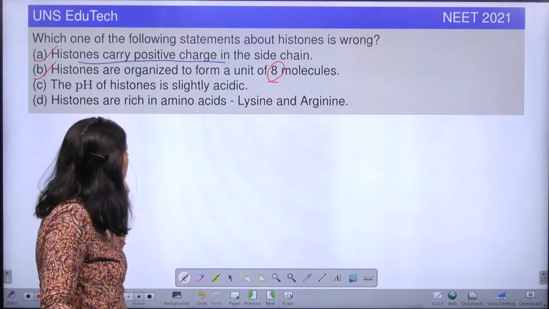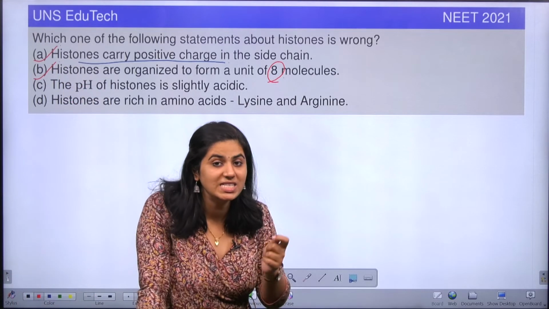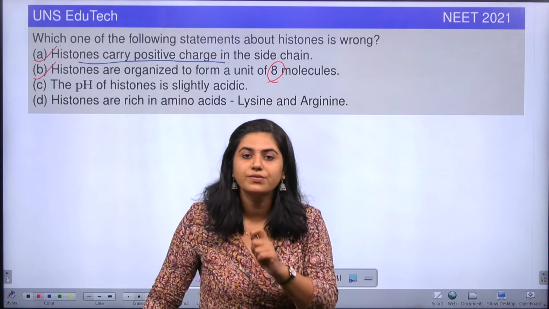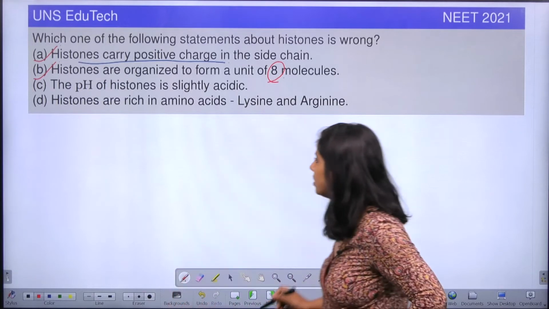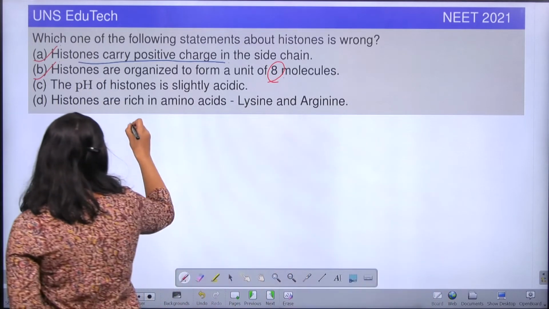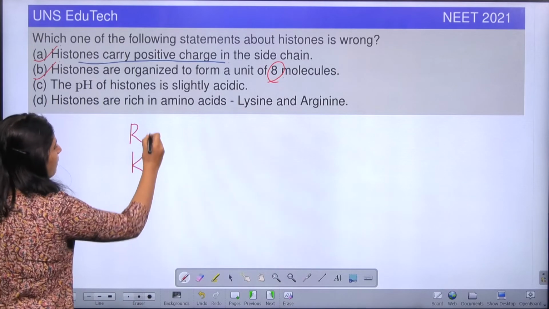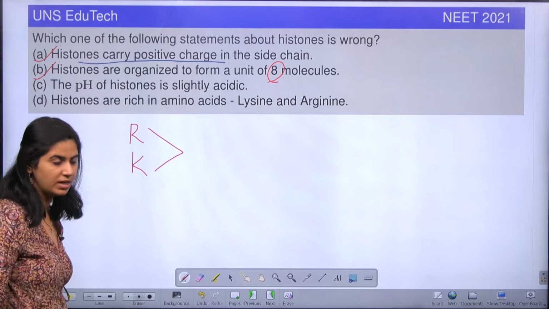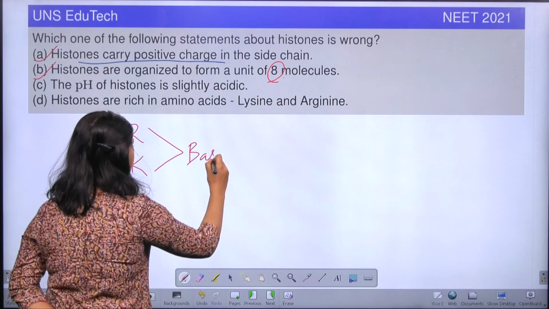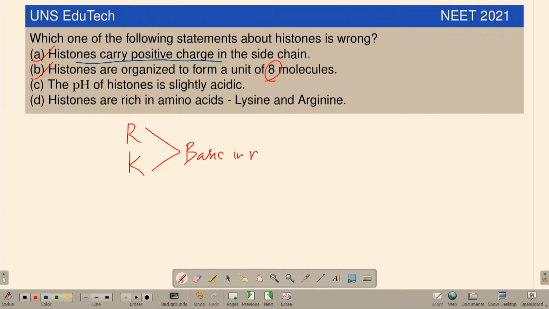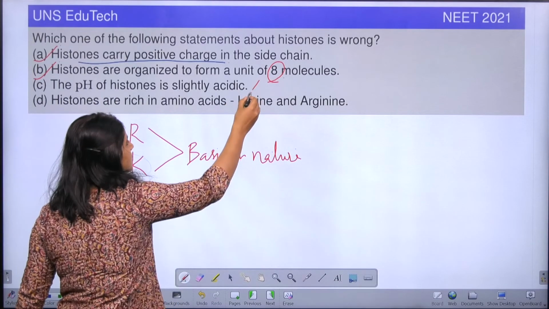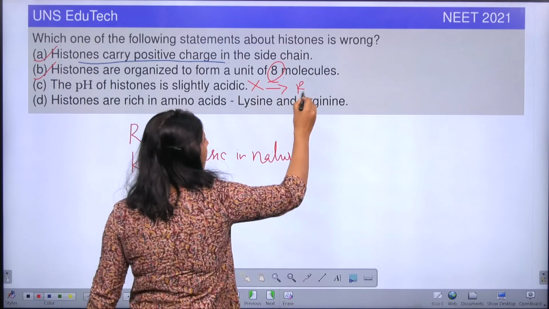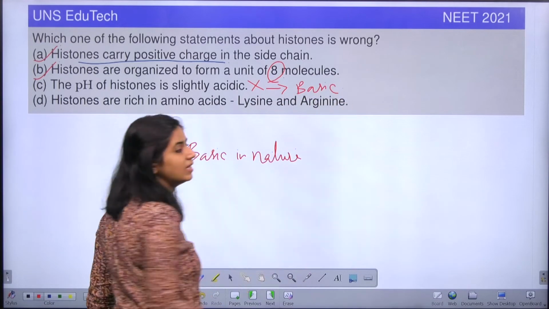Now the third one is the pH of histone is slightly acidic. Is it correct? The majority of the amino acids present in the histones are arginine and lysine, right? What is the one letter code for arginine and lysine? We can write arginine is R and lysine is K. Both are they acidic or basic? They are basic in nature, right? So is this sentence correct? The pH of the histone is slightly acidic? No, right? The pH of histone is basic or alkaline in nature, right?